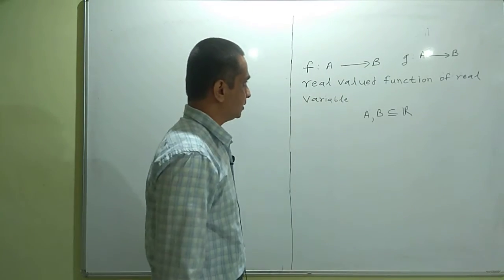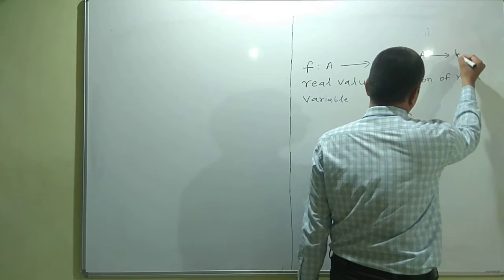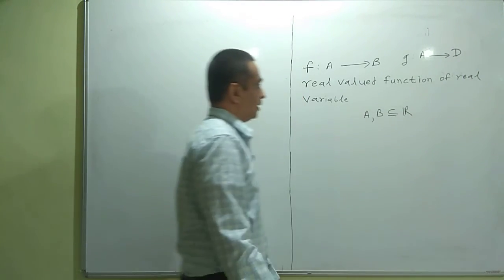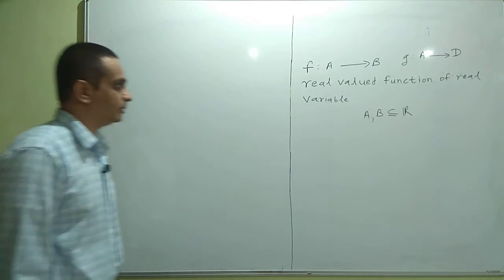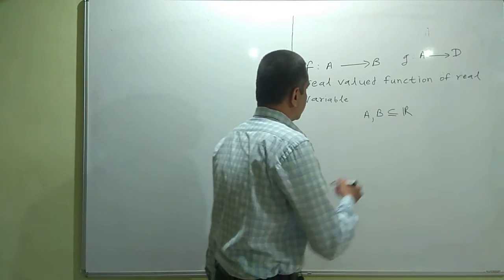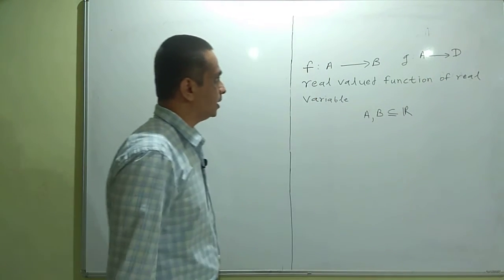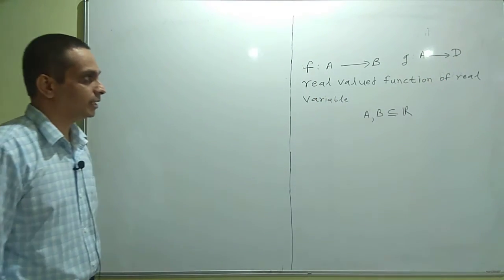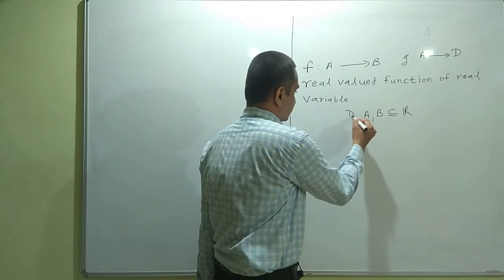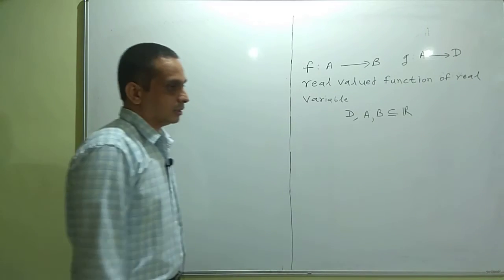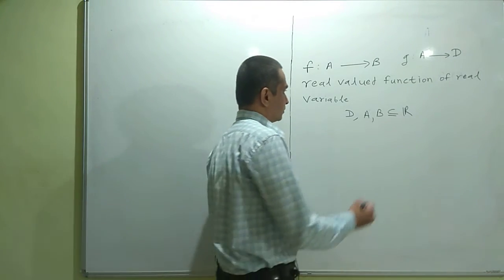Codomain may be different. I can take it here D. Domain has to be the same. So I am taking two real valued functions of real variables having the same domain, f and g. f is a function from A to B and g is a function from A to D. All are subsets of real numbers because both are real valued functions of real variables.